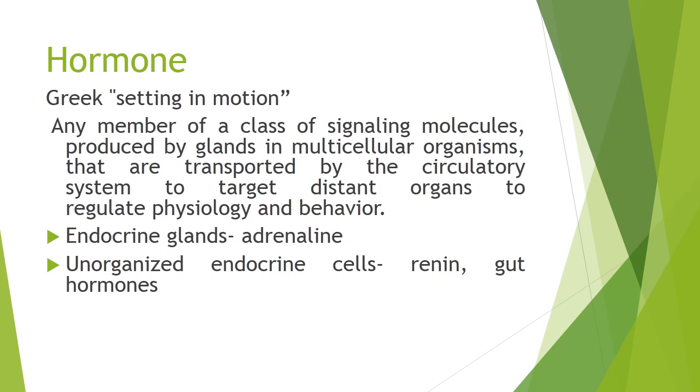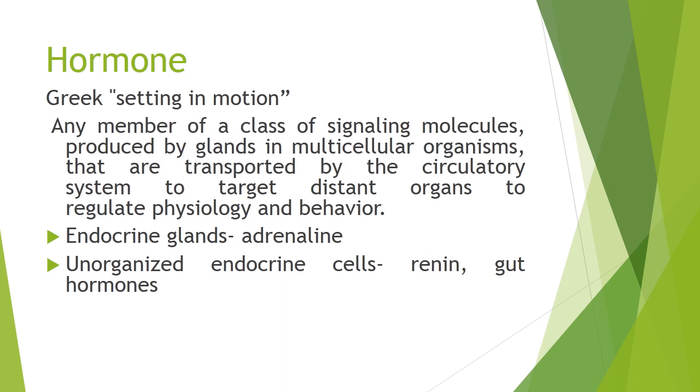So a hormone is a signaling molecule that is released from an endocrine cell or endocrine gland, which acts on other cells upon transport by the circulatory system of that organism. So essentially, the signaling molecule or hormone is released from one cell and acts on a distant cell, and it can regulate the physiology and behavior of that organism. It doesn't mean that these hormones do not act on the cell that releases them. That can also happen.